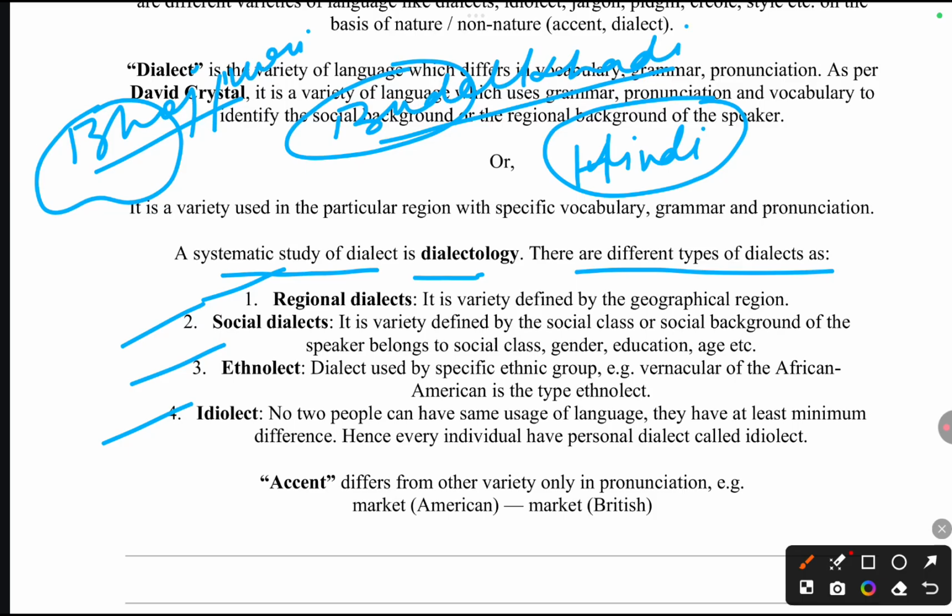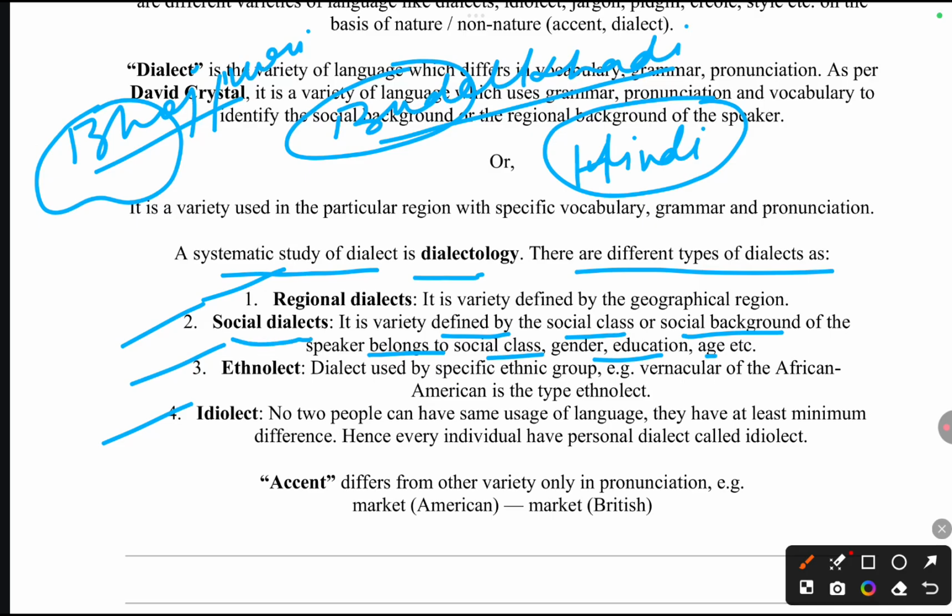Now comes the social dialect. Social dialect is a variety that is defined by the social class or social background of the speaker: social class, gender, occupation. Whatever the societal constructs are, on the basis of that, a person speaks the language. For example, gender is determined by society. Male and female are the two constructs of gender by society. So males will use a different kind of dialect, females will use a different kind of dialect in a specific region only. The dialect which is formed because of the societal construct will be called social dialect.